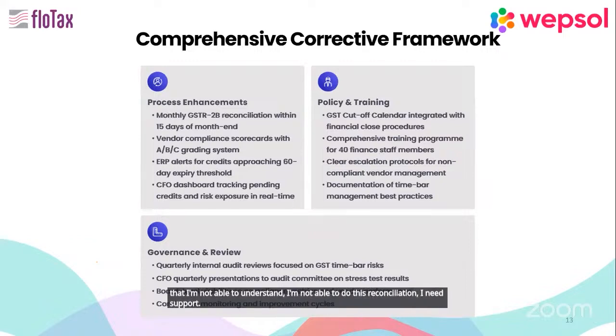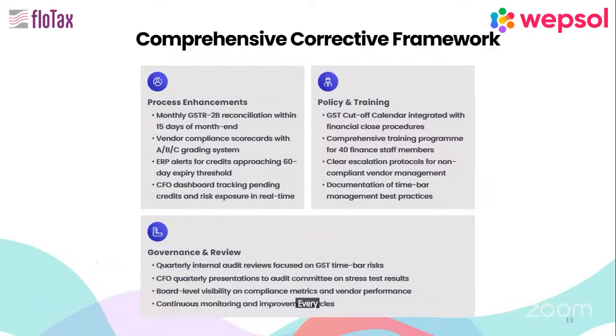And documentation of time bar management best practices. So here we need to put up documentation also every year, every quarter, how much we are supposed to get, how much we are getting, why we are not able to avail 100% input credit. We have to put it in the documentation process. And the last is governance review.